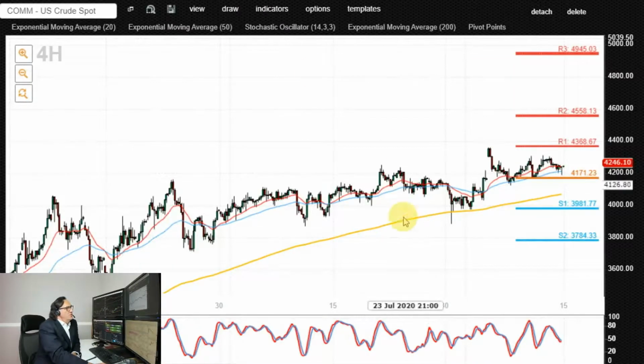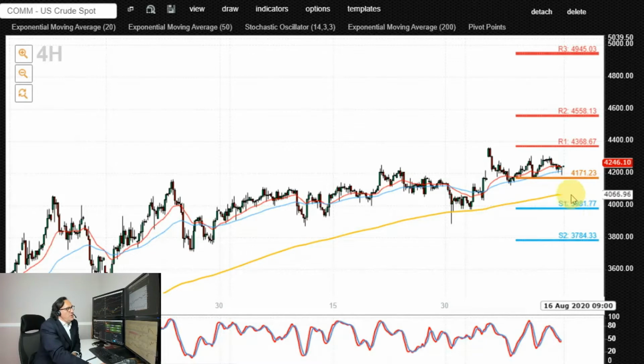Lastly, let's talk about crude oil. Crude oil is gradually moving higher. Key trading level for crude oil is at 41.70, 41.50. It's actually a zone of about 20 points. Bulls are in complete control above that level, so pullbacks to that level and a rally or a gradual move higher and a breakout above this current swing high at 43.70 would be perceived to be quite bullish, opening the way for a spike higher targeting 44, 44.50, 45, 45.60 on the upside.